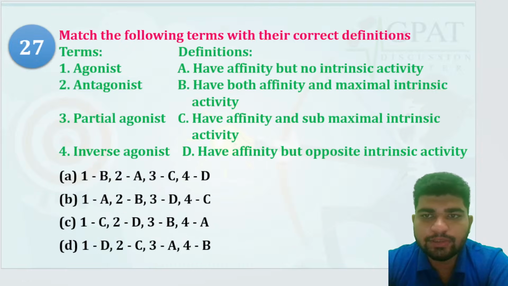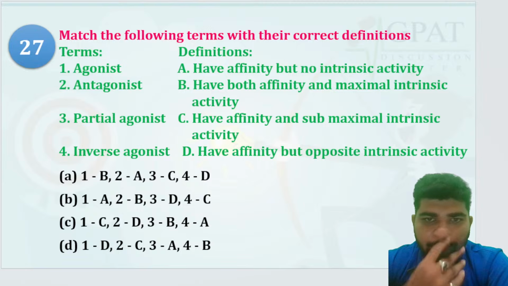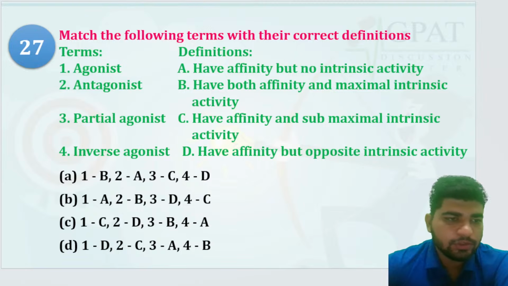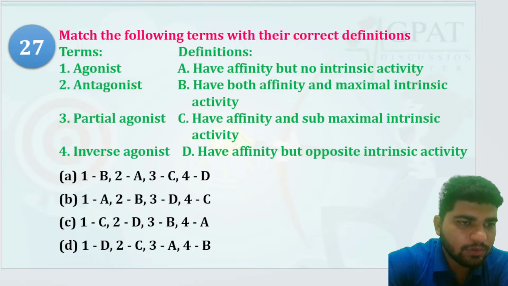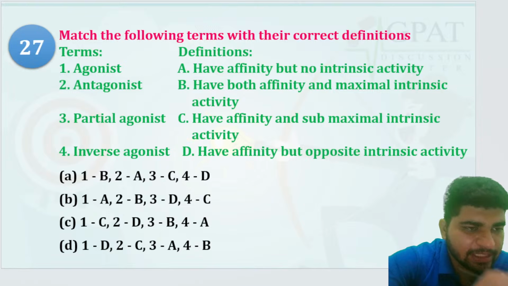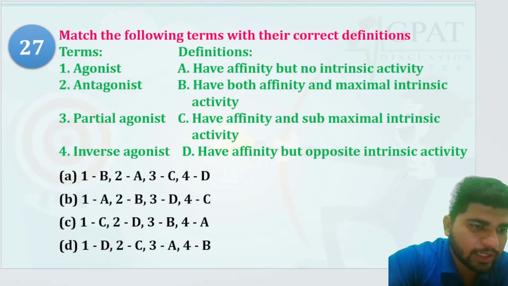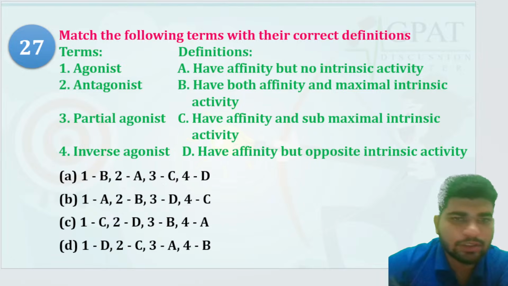Match the following terms with their correct definitions. Didn't you guys tell me about the intrinsic activity of antagonist? No. Acha. Kavi's king 0, Swara 0, nice. Shashank class is 0, Piyush Raj 0. Okay, nice, very nice.